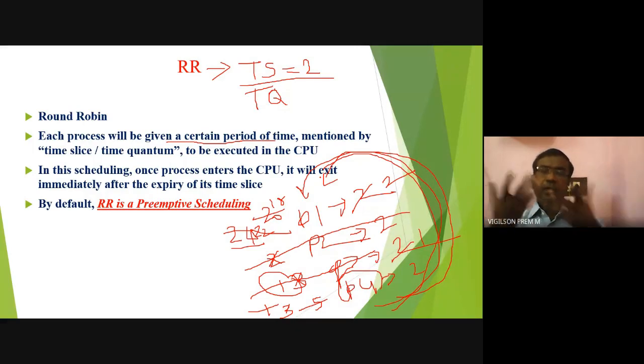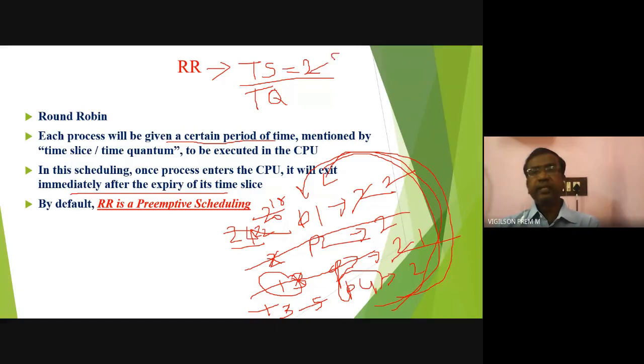So whatever may be the request, the time allotted for each process is 2 seconds. What does it mean? We are considering all processes as equal from the CPU point of view, so there is no need to wait for a big process to complete. I will get my own time at some duration. In this scheduling, once a process enters the CPU, it will exit immediately after the expiry of its time slice. So if time slice is 5 seconds, after 5 seconds it will automatically exit by default if it is not yet completed.